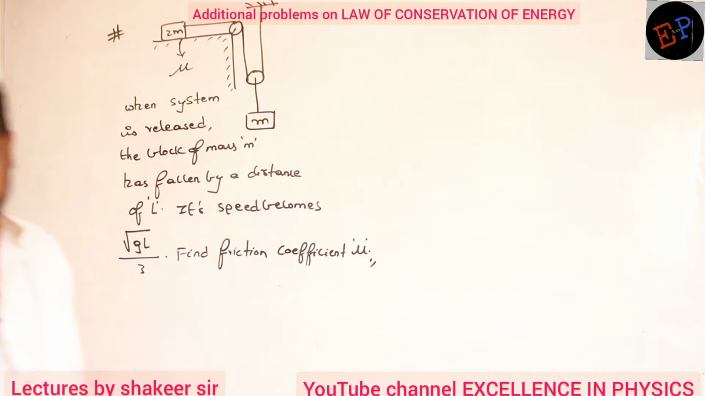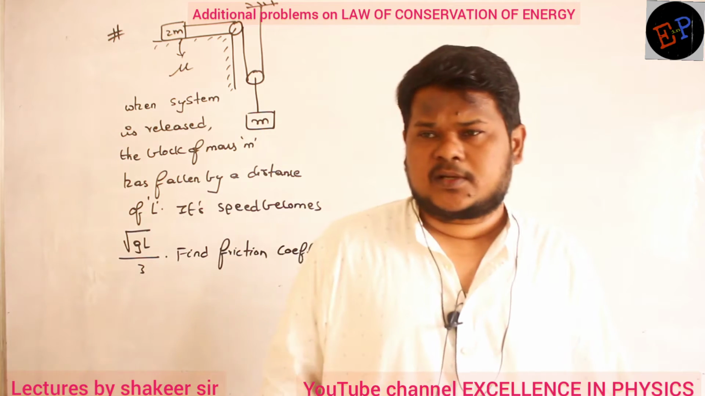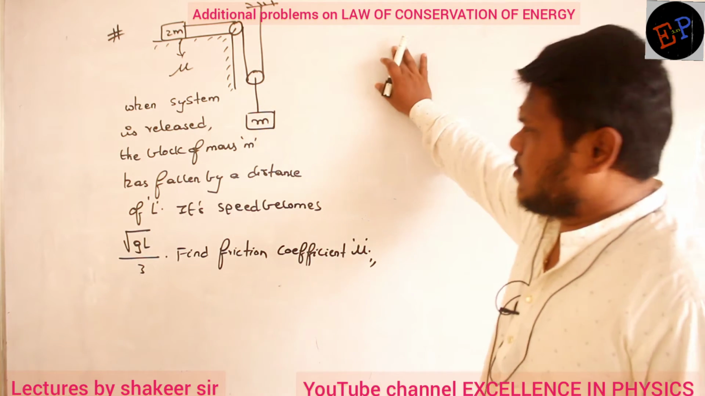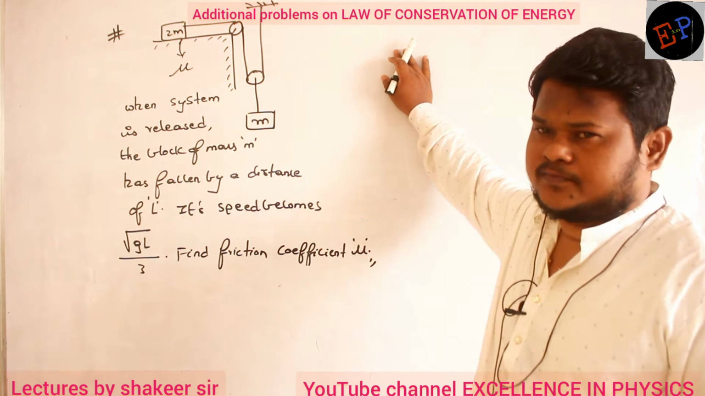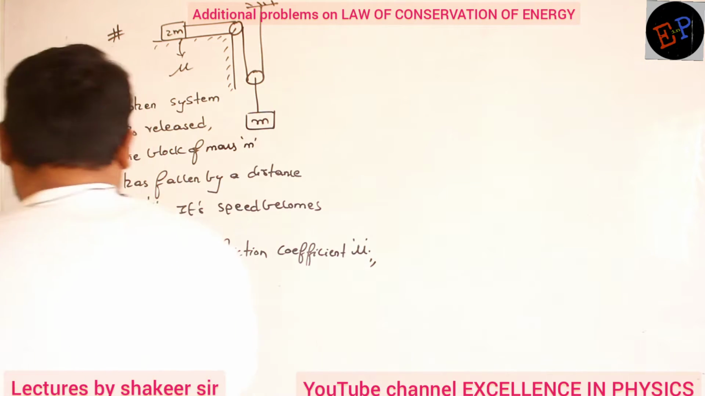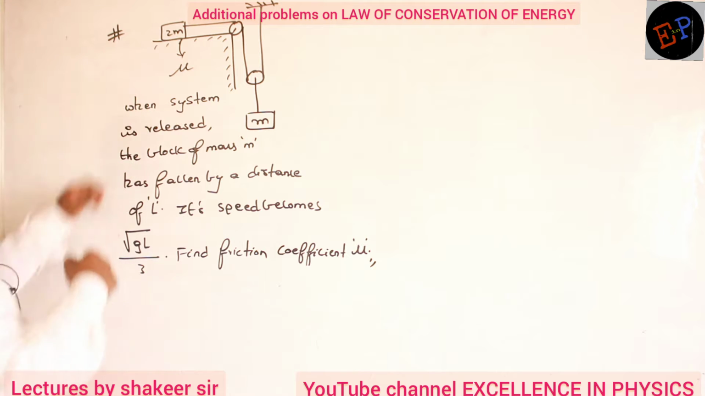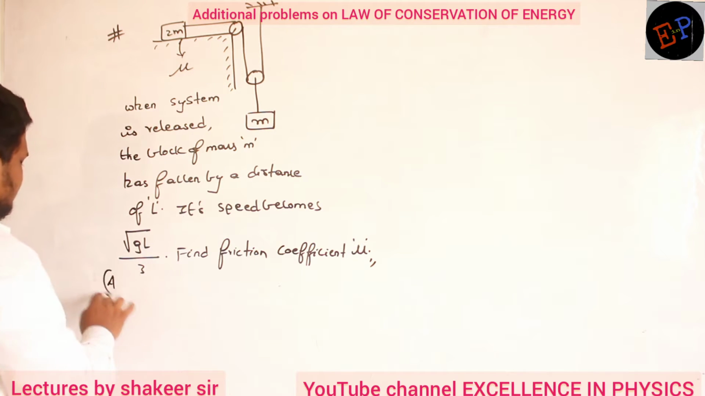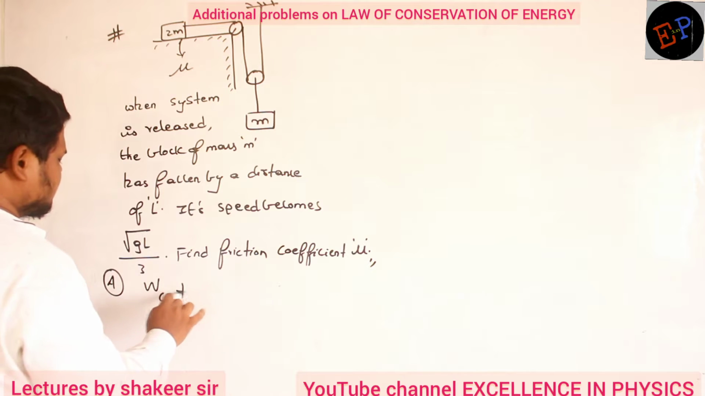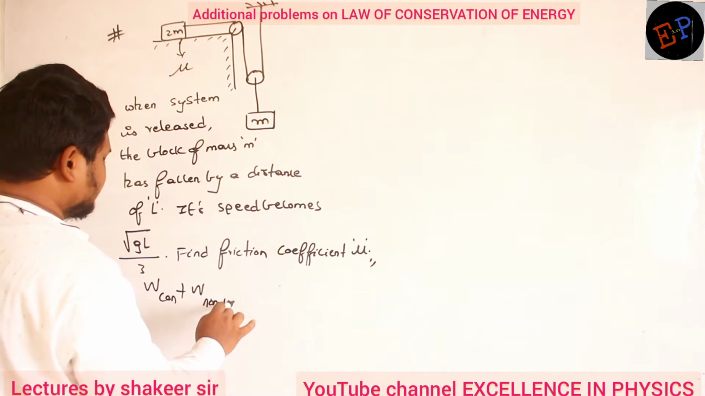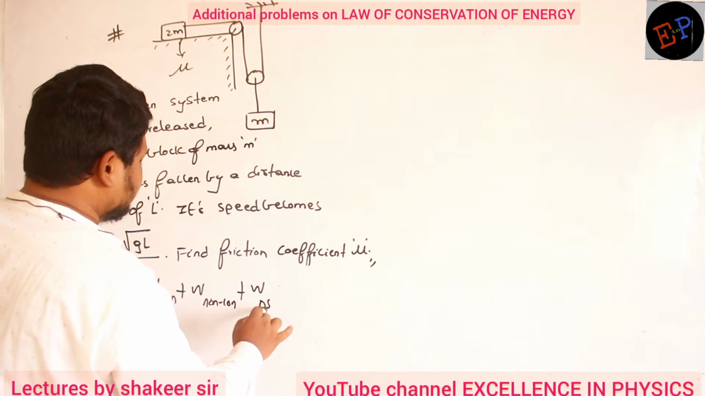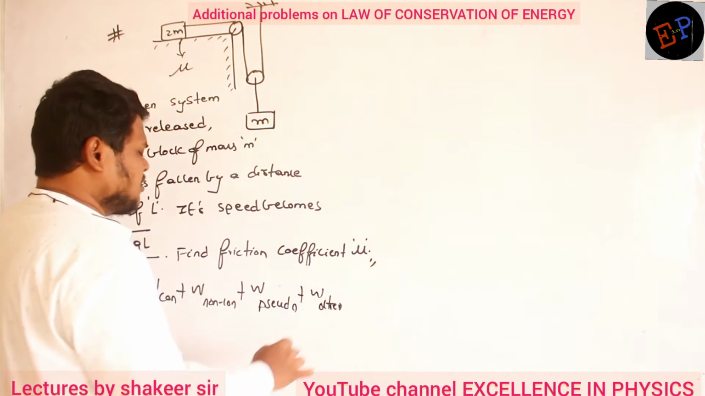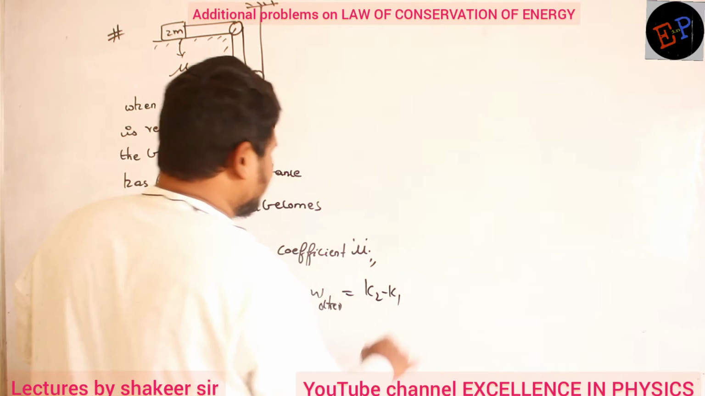Mu value I don't know. What is the coefficient of friction? That I don't know. I want to calculate that one. Clear? So definitely here I can solve the problem by using the law of conservation of energy. But non-conservative forces are also present. Friction is also present. So what is the equation I have to write? Work done by conservative forces plus work done by non-conservative forces plus work done by pseudo forces plus work done by other forces. Total should be equal to change in kinetic energy, K2 minus K1.